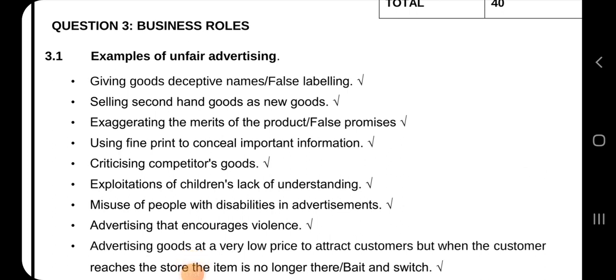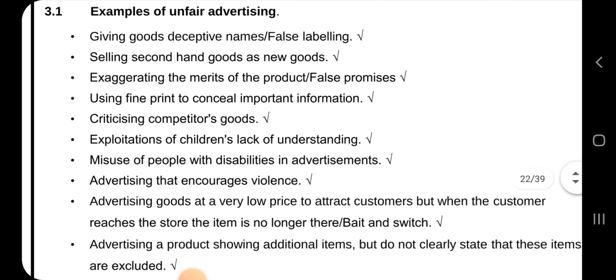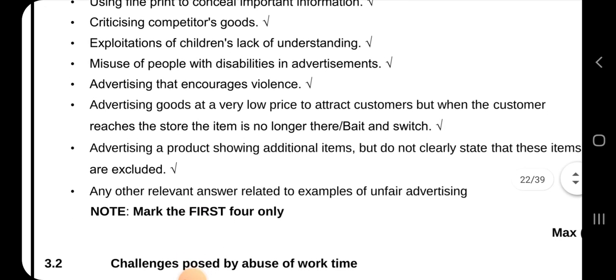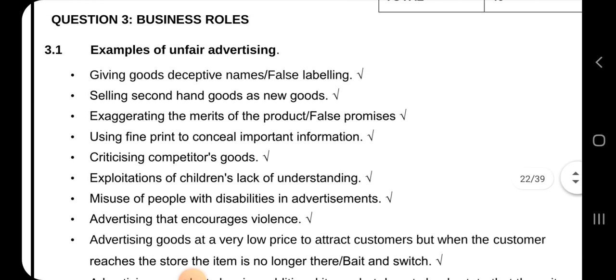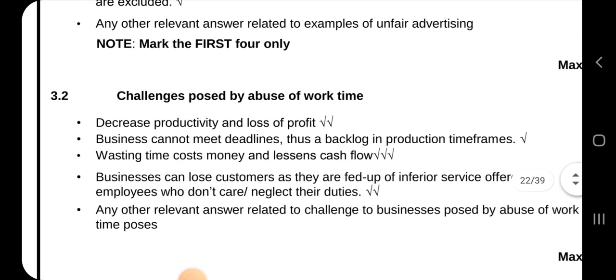Okay, let's look at examples of unfair advertising. Advertising that is misleading. Number one, giving goods deceptive names, false labeling, praising a product for what it's not worth, and selling second-hand goods as new goods. Those are examples. Exaggerating the merits of the product or false promises, using fine print to conceal important information, criticizing competitors' goods. That is an example of unfair advertising, or any other relevant answer.